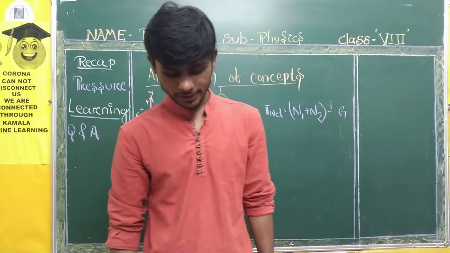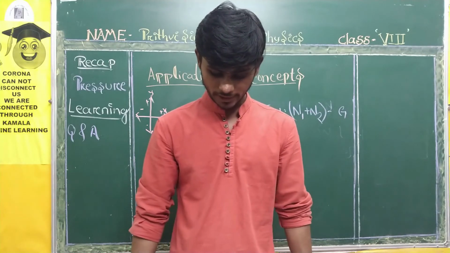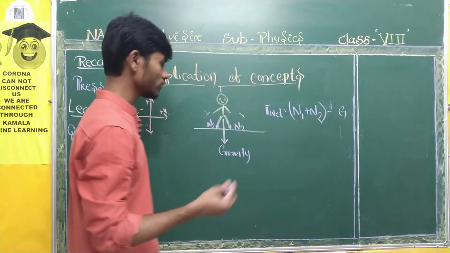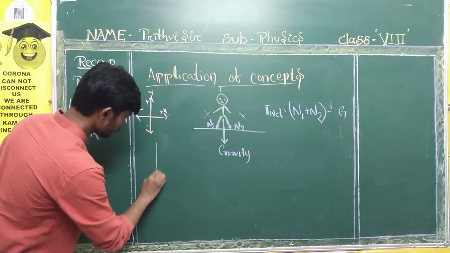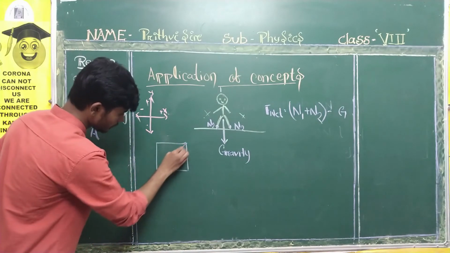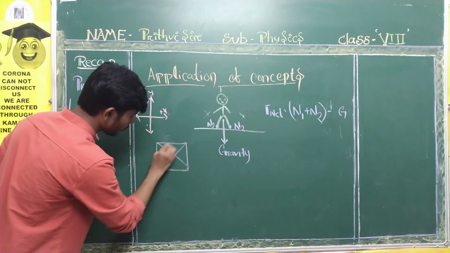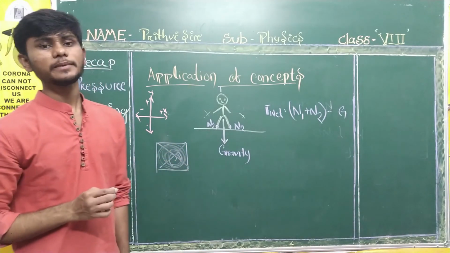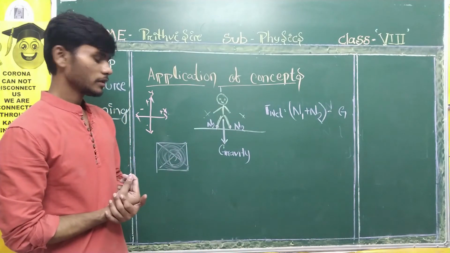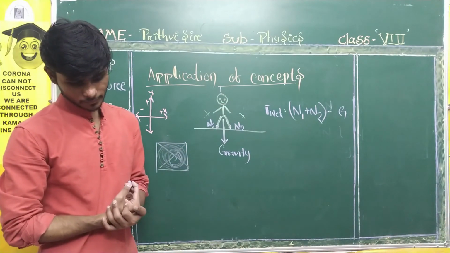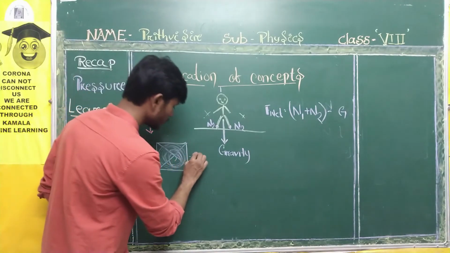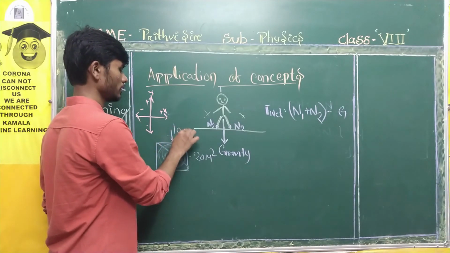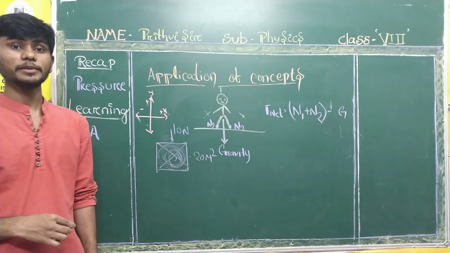The surface area of an object is 20 meter square and a force of 10 Newton is applied on it. Then what is the pressure? See, it is a very easy question, students. Surface area. Suppose this is a surface. The area of the surface means you need to take the whole area, students. The area of the whole surface is how much? It is 20 meter square. And the force applied on the area is 10 Newton. He is asking what will be the answer for pressure.